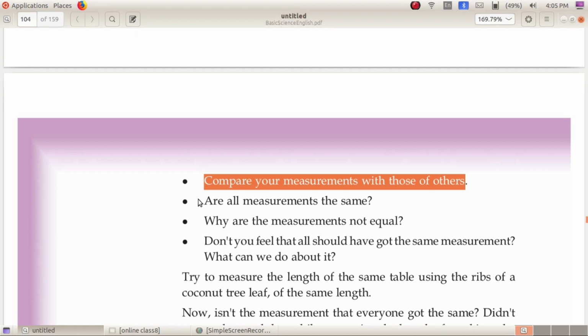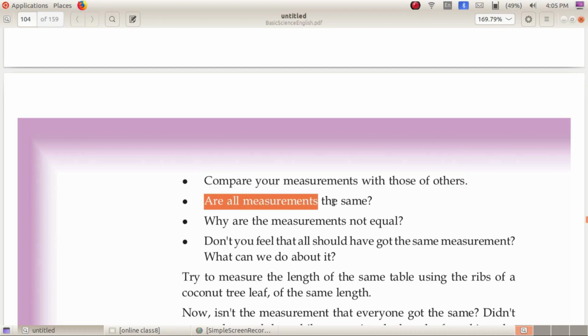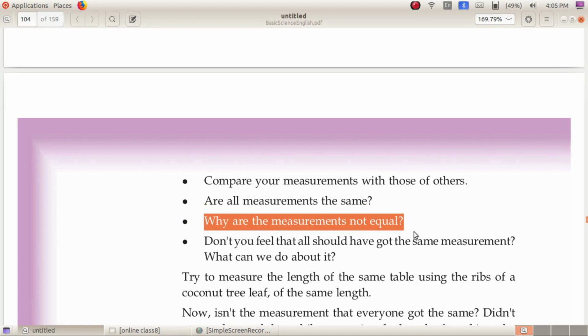Now the third question, why are the measurements not equal? What is the reason? We can easily understand that the measurements are different because we have used pencils of different length for measuring. Here, scale means not the scale we use for drawing, but whatever we use for the measurements. The scales are different because the lengths are different.